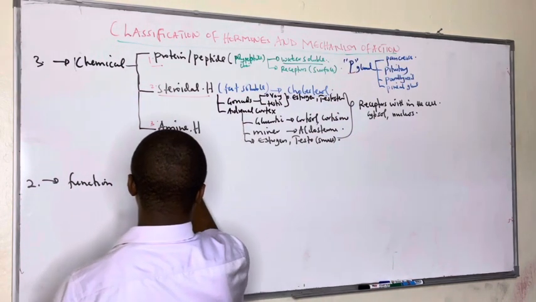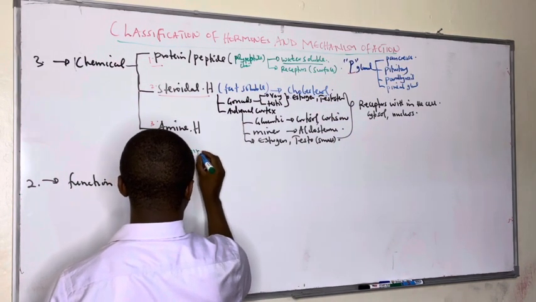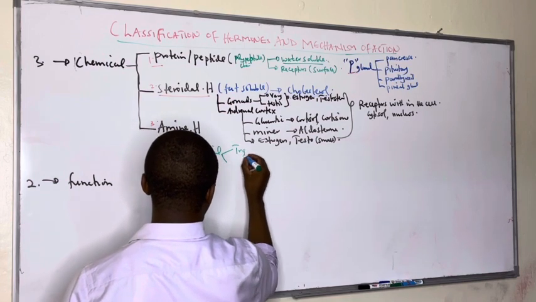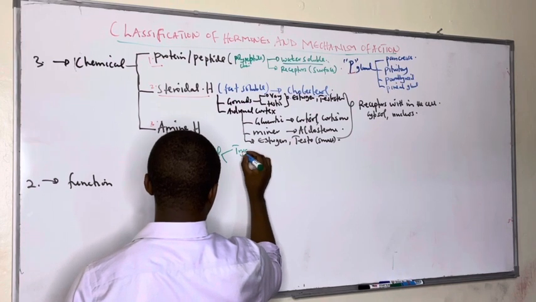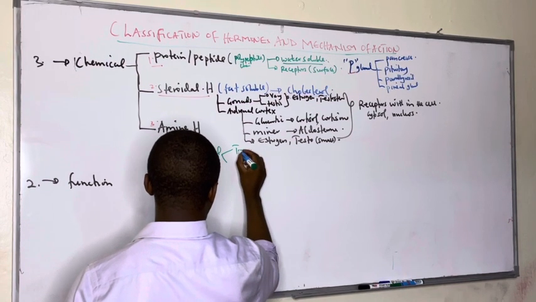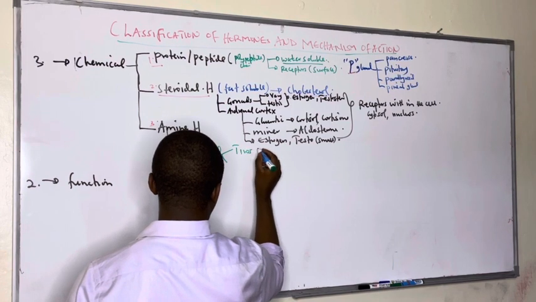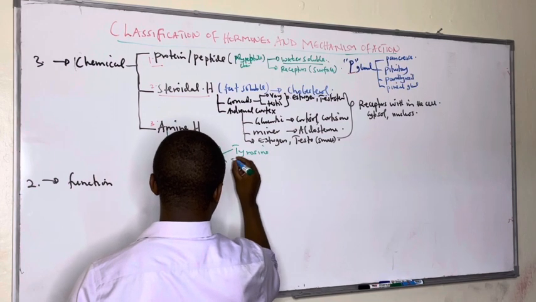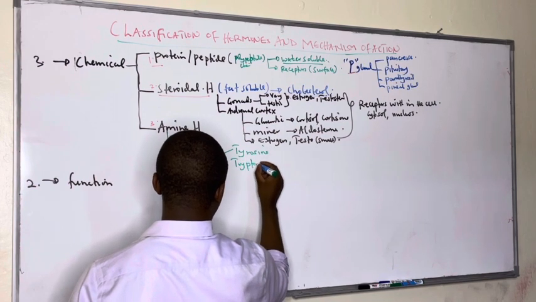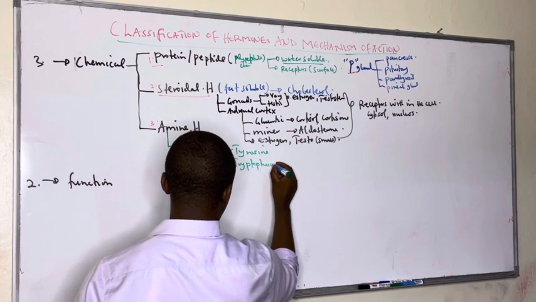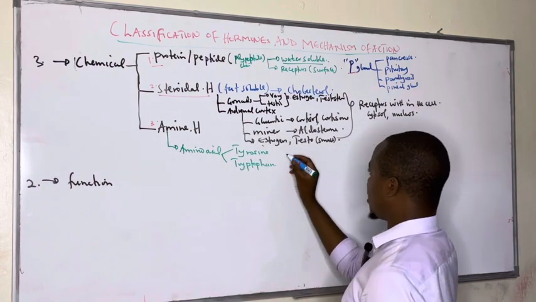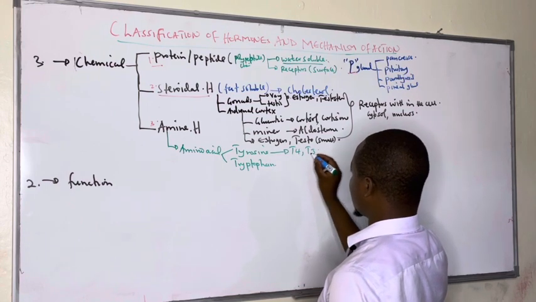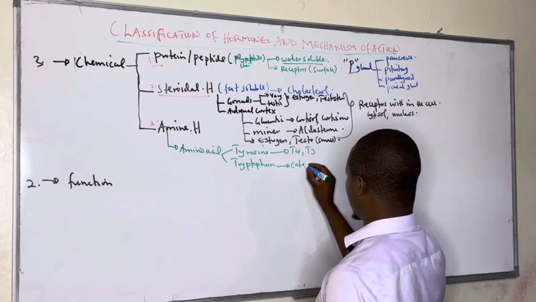These amine hormones are derived from amino acids, such as the amino acid tyrosine and the amino acid tryptophan. Tyrosine is the one used for biosynthesis of T4 and T3, whereas tryptophan is used for catecholamines.